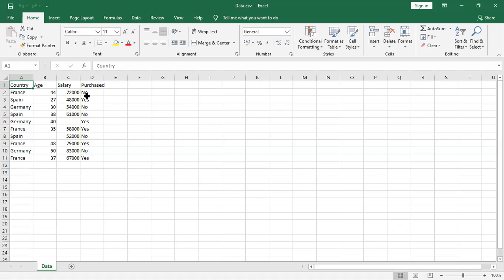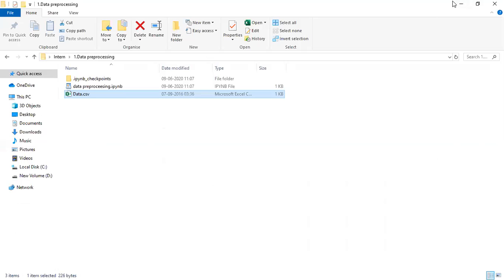So before doing this prediction, we need to convert this data into a structured form, so that if you want to apply any machine learning algorithm, we can easily apply it on this data. To convert this data into a structured form, we need to pre-process it. If you observe this data, here we have string data, and here also we have string data, and here we have some missing values. We need to replace these missing values, and we need to convert this string data into integer numbers. So to perform that, initially, what we need to do?